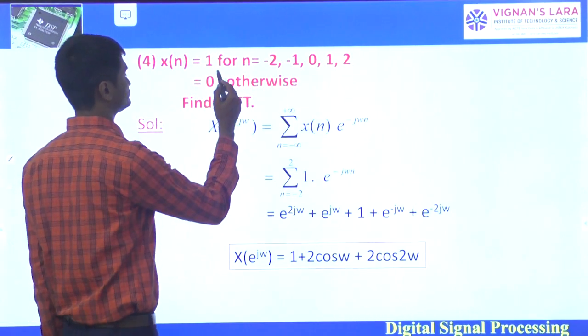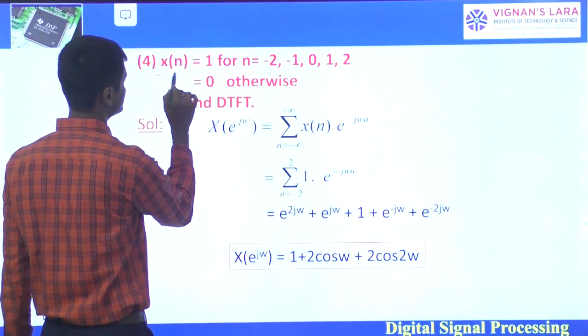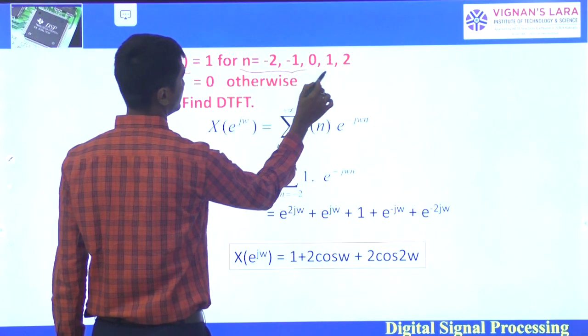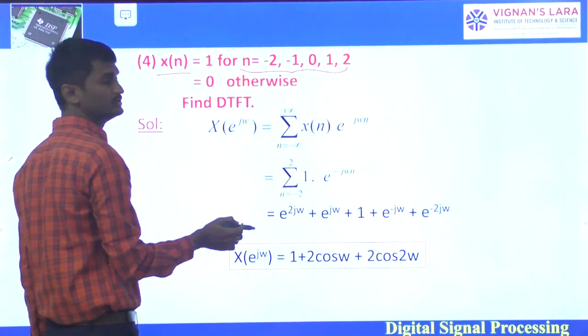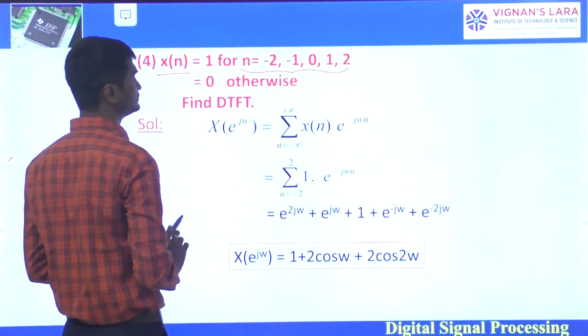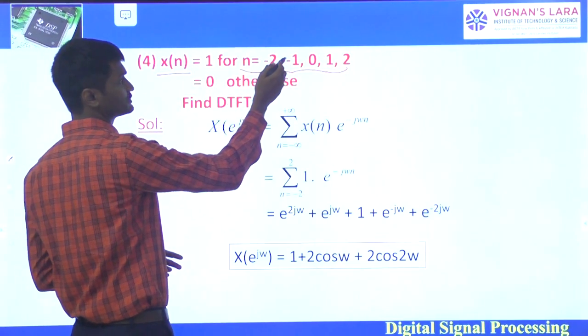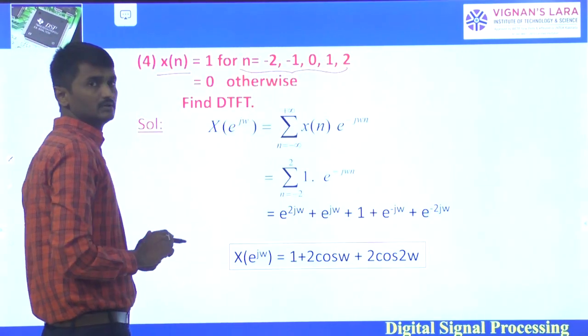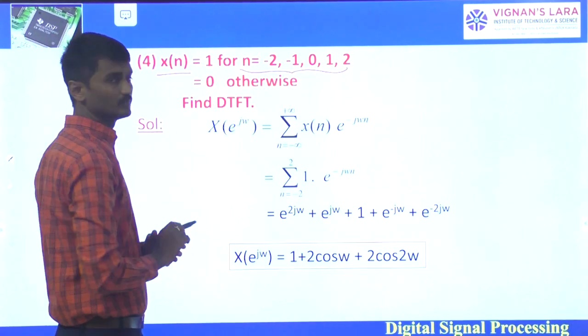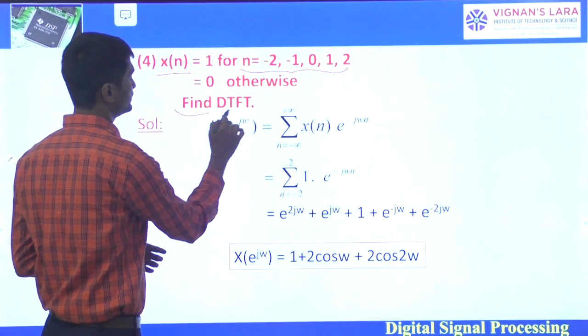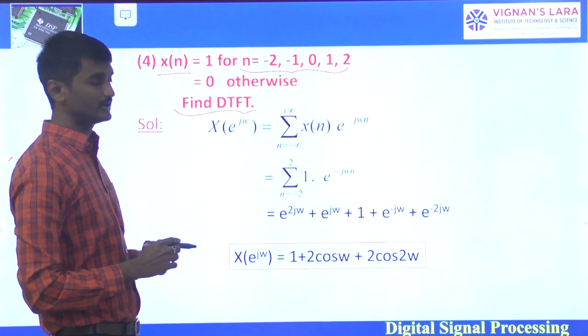Next, x of n is 1 for n equals minus 2, minus 1, 0, 1 and 2, and it is 0 otherwise. So x of n is defined from minus 2 to 2 and it is 1; the remaining values are 0. Find the discrete time Fourier transform.